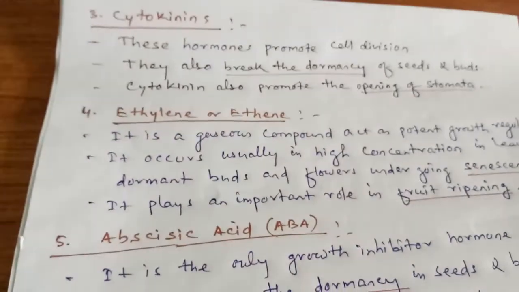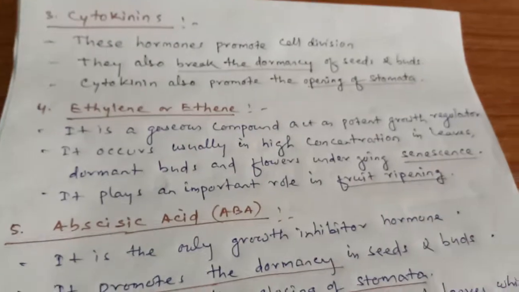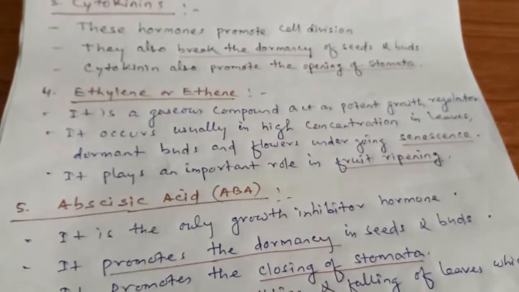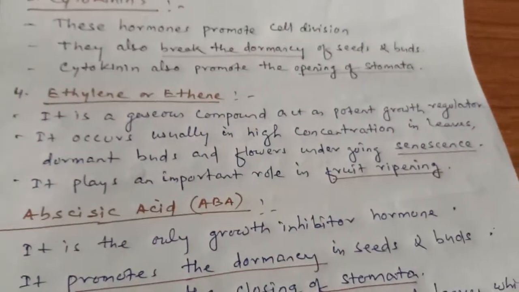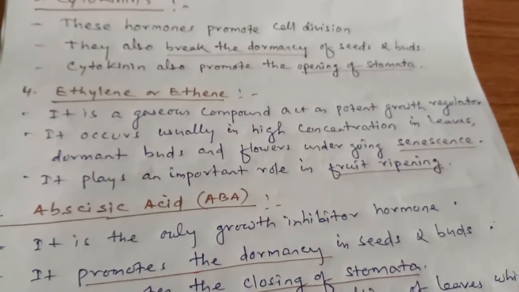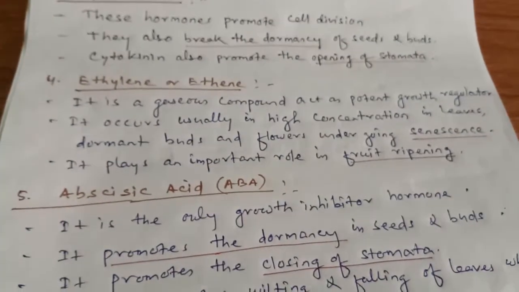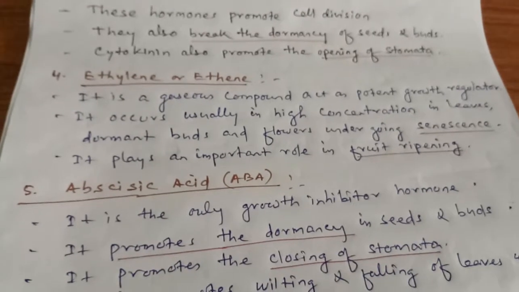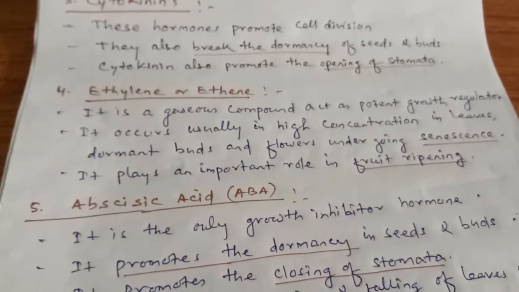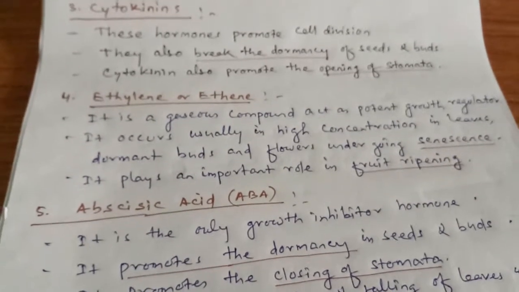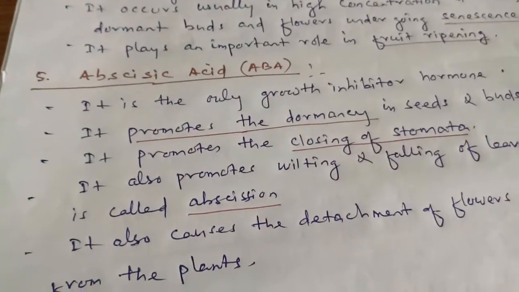The fourth type is ethylene or ethene. It is a gaseous compound and acts as a potent growth regulator. It occurs usually in high concentration in leaves, dormant buds, and flowers undergoing senescence. It plays an important role in fruit ripening. These four groups of hormones act as growth stimulators.